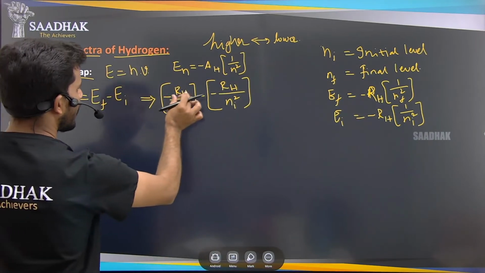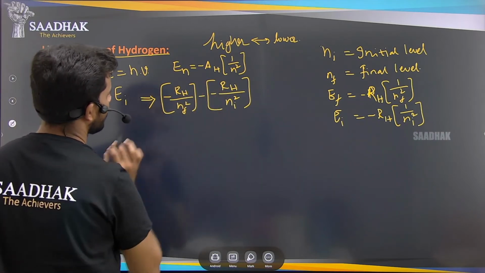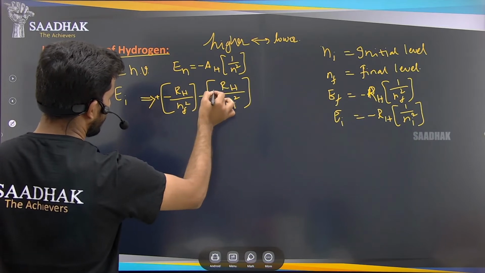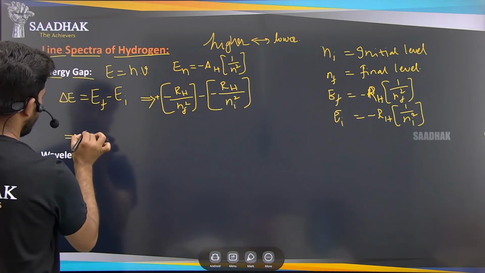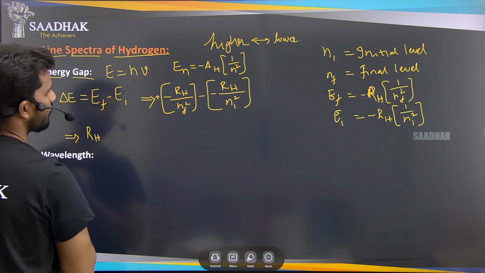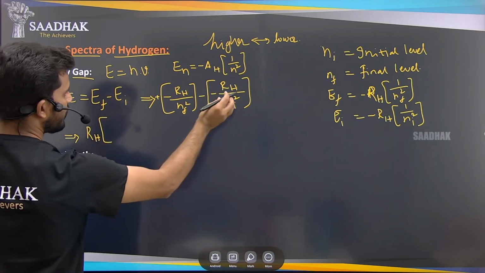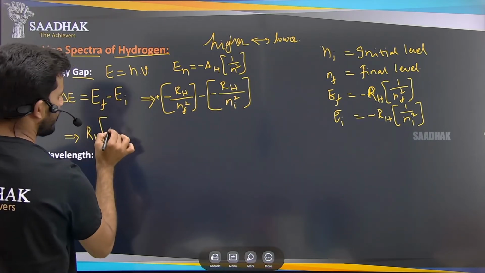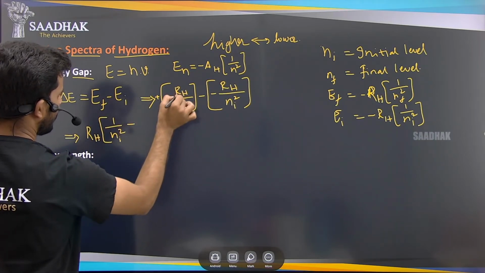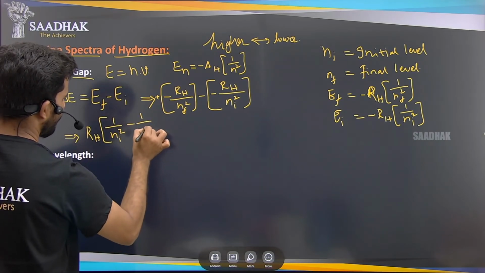Now RH is common, with minus and plus signs. So minus into minus becomes plus. I am taking RH outside as common, so this is plus 1 by ni square minus 1 by nf square.